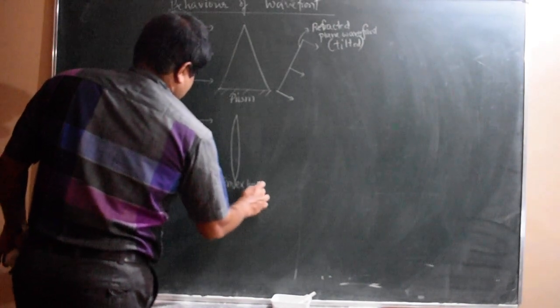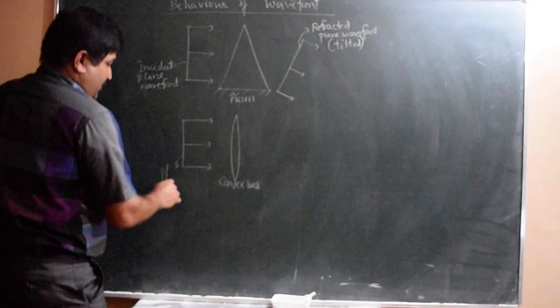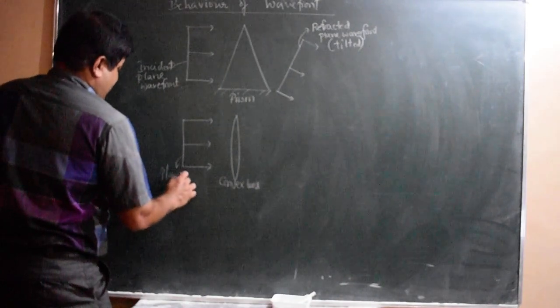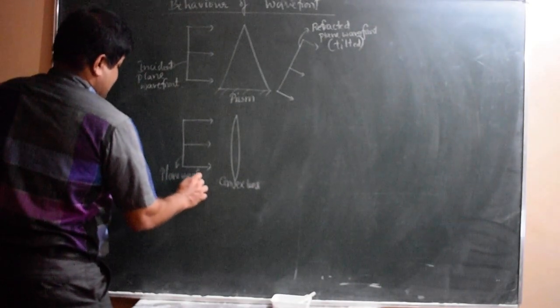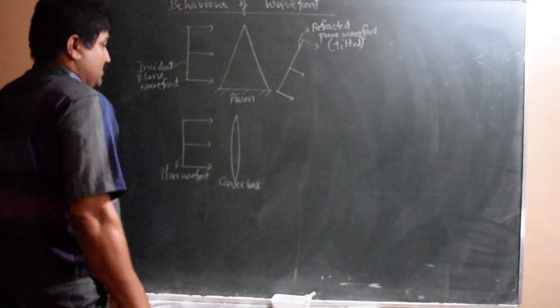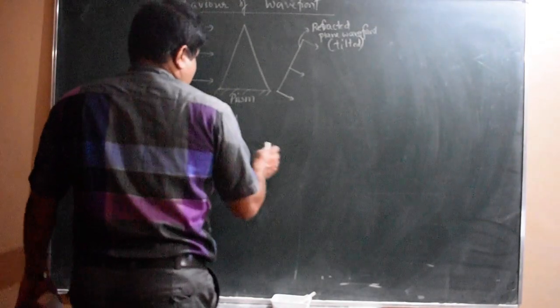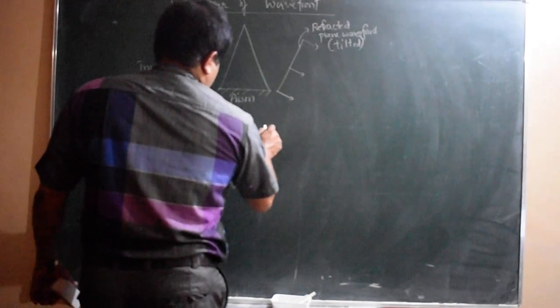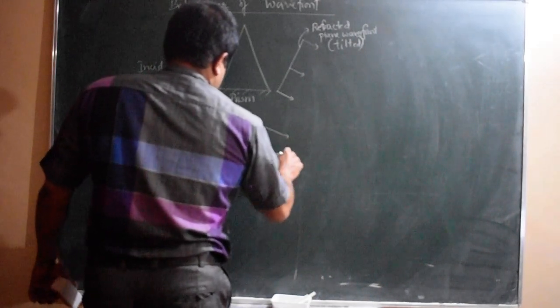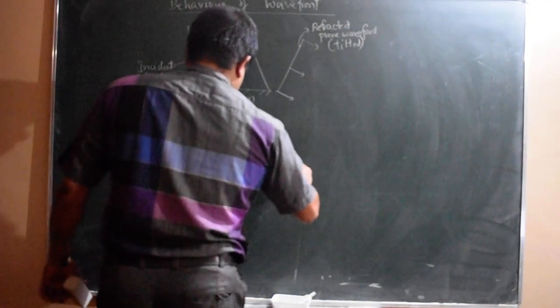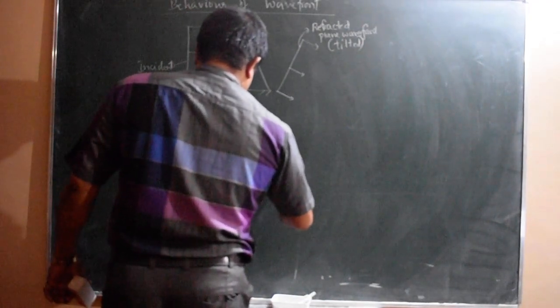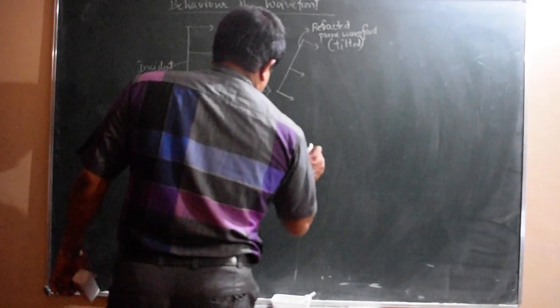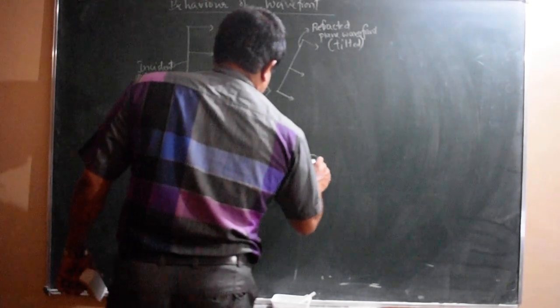What happens to the emergent wavefront? See, it converges here like this. So it is a spherical wavefront, and it is converging at a point called focus.